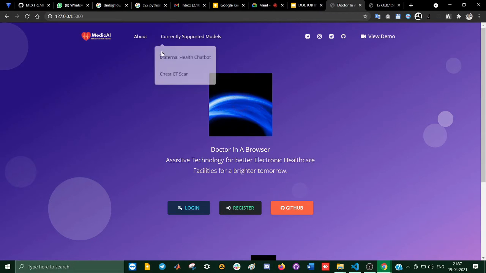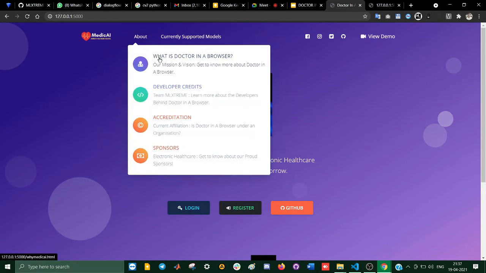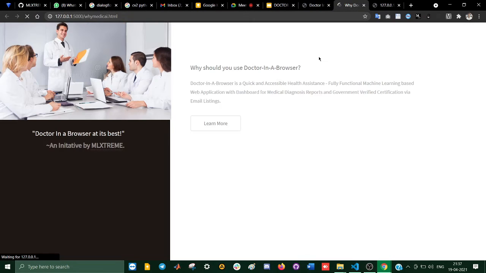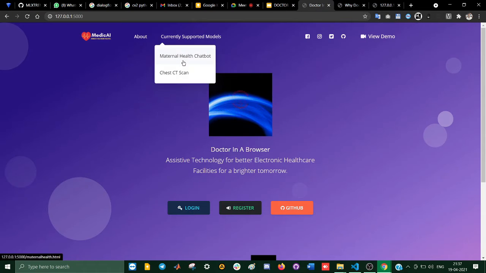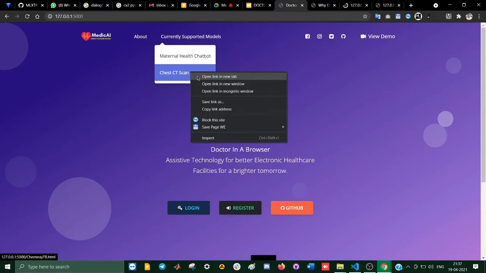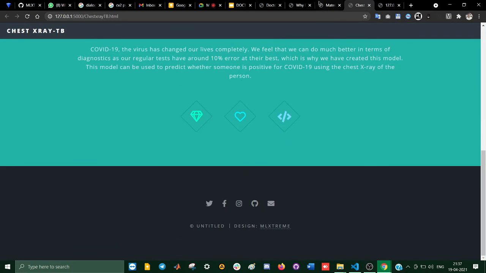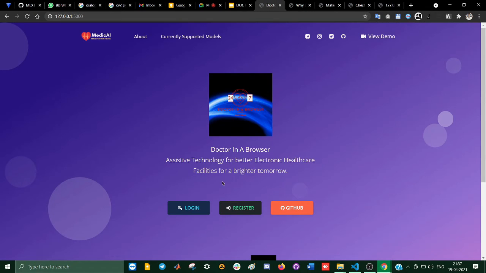So this is the website. It has some static pages like what is Doctor in a Browser, which I've already talked about, and this is what it does. There are also some currently supported model pages, which are static pages that define what the current models do. You can find all the descriptions in here. So let's dive into the interesting stuff.